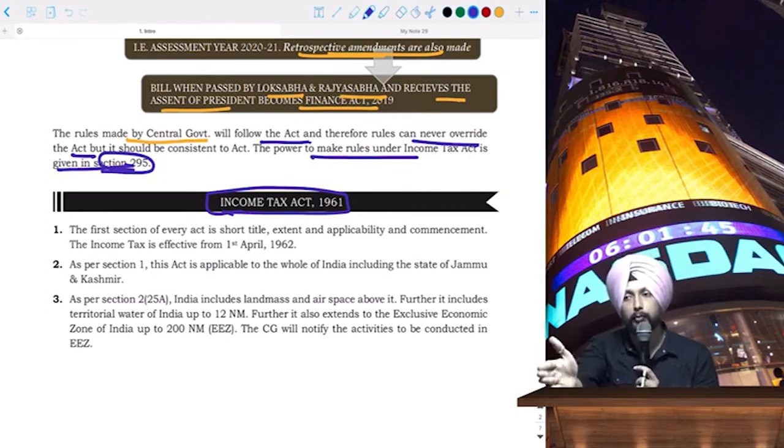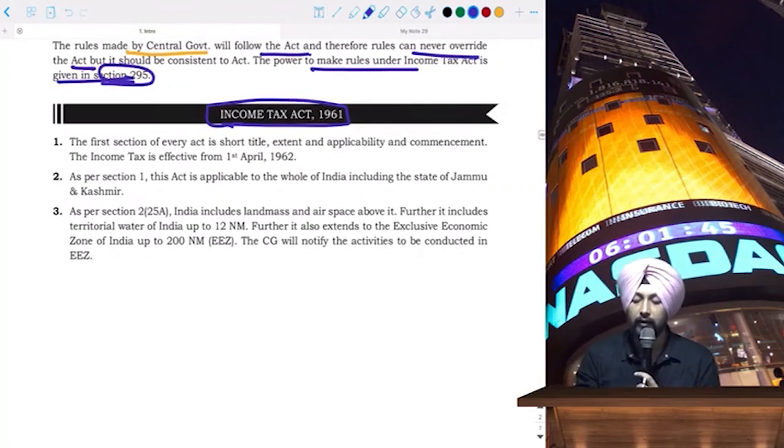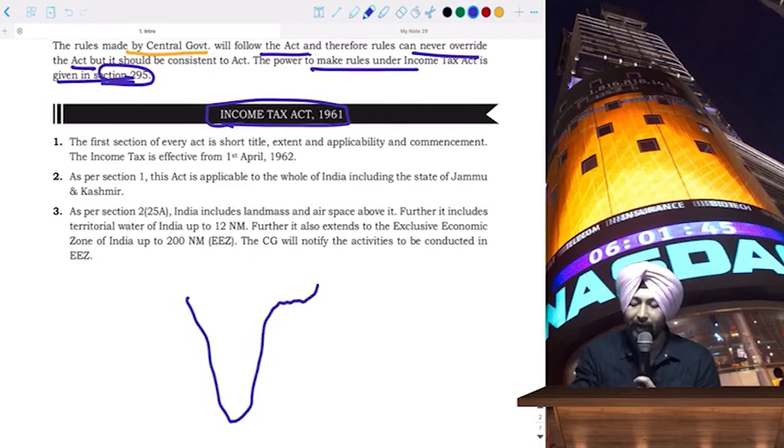That is, the residents in the state of Jammu and Kashmir will also be subject to the Income Tax Act 1961. Applicability: it applies to the whole of India. Okay, so has India been defined? The answer is yes, India has been defined.